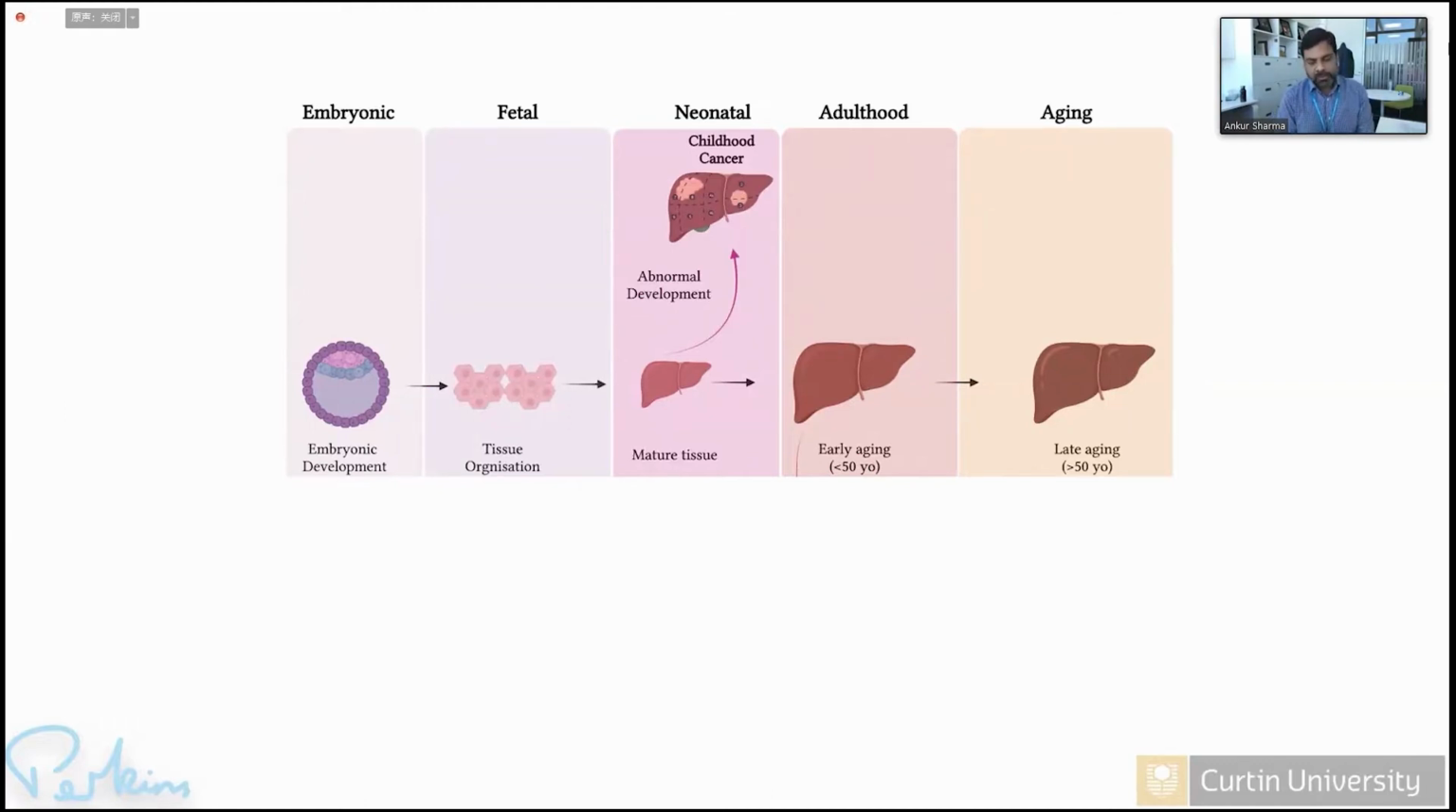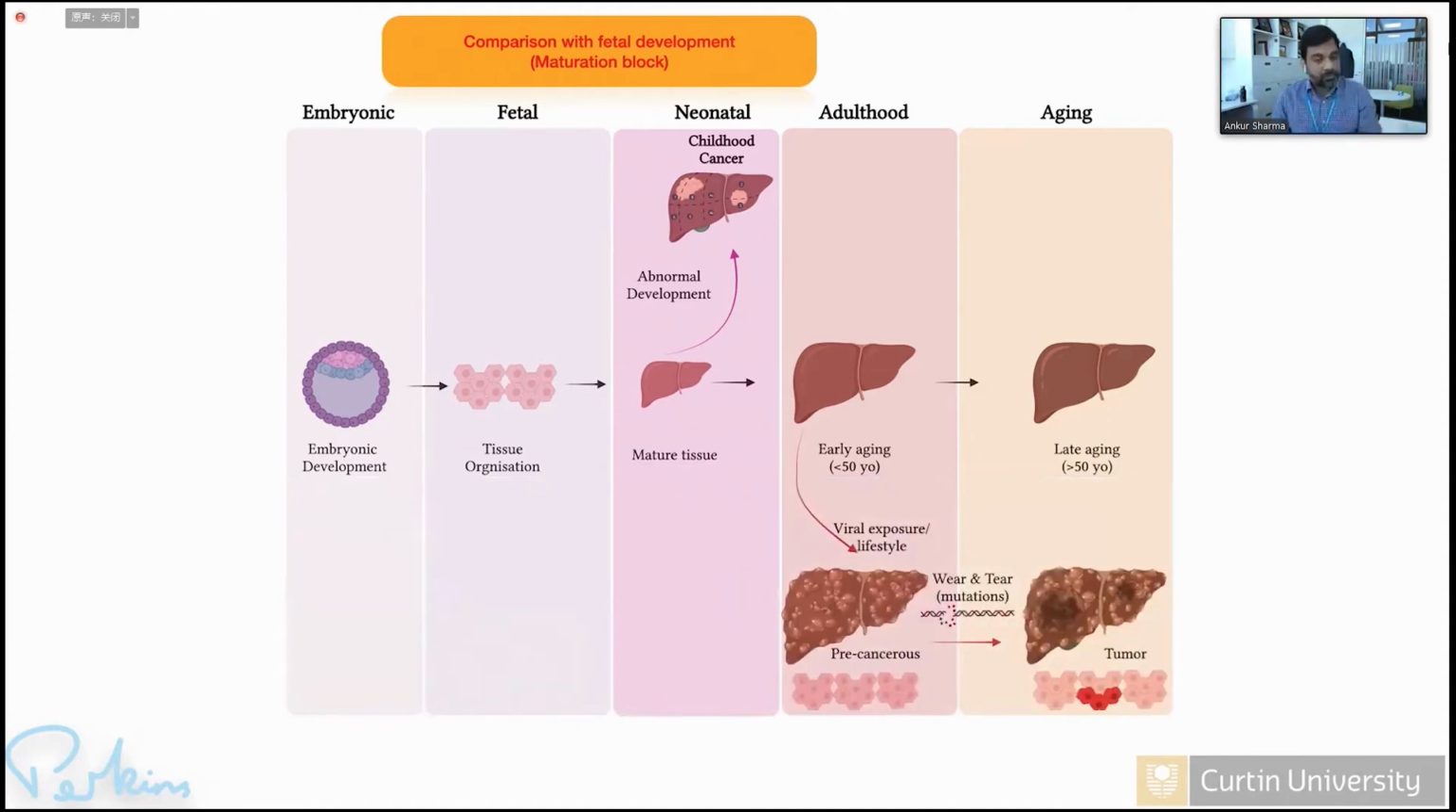And most of the time in these cases, there's a maturation block, which means that developmental genes, which should switch off at some point of time, do not switch off, which leads to excessive organ growth. For example, Wilms tumor 1, where WT1 should turn off at some point of time, but it does not. Now, when you start comparing adult tumor with a fetal tissue, and this is what we did in our publication a couple of years back, we found that there are some similarities between fetal tissue and tumor.